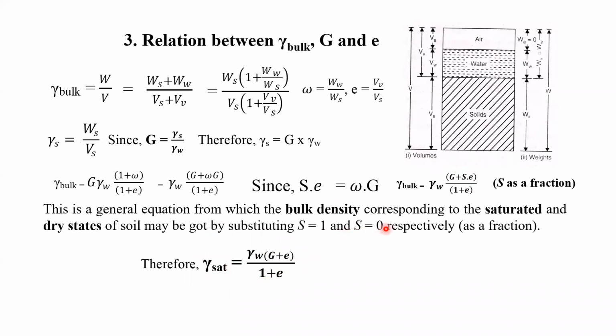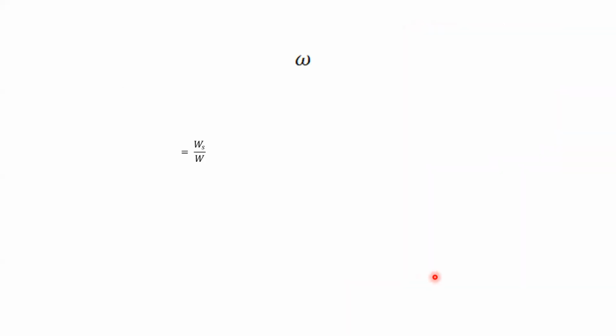Suppose soil is fully dry. In that case, S will become 0. If it becomes 0, then definitely the soil will be considered as a dry soil. So for dry density, this equation is converted into the form of dry density, which is equal to G gamma w by (1 plus e). So we can see these three equations: gamma bulk, gamma saturated, and dry density. These three equations are important from the numerical point of view.